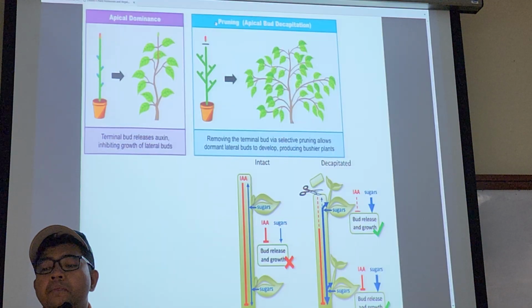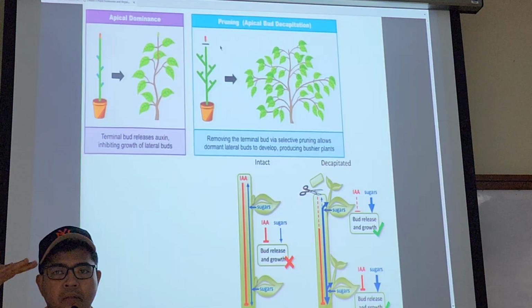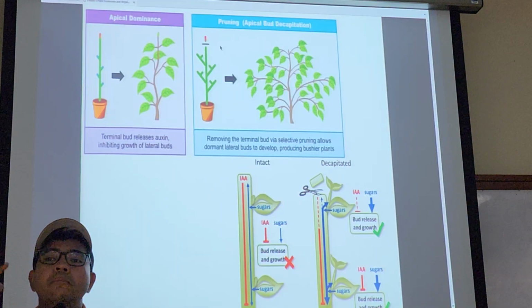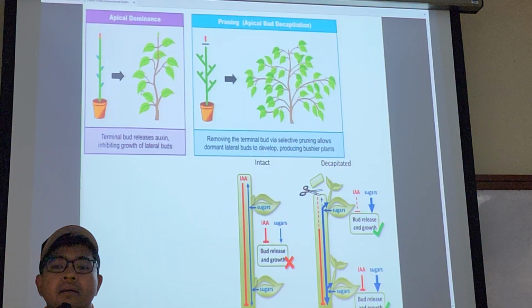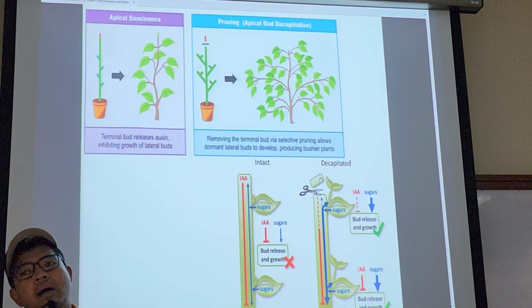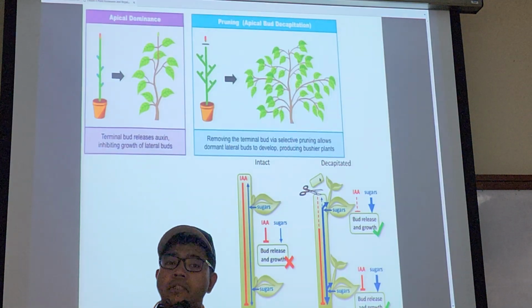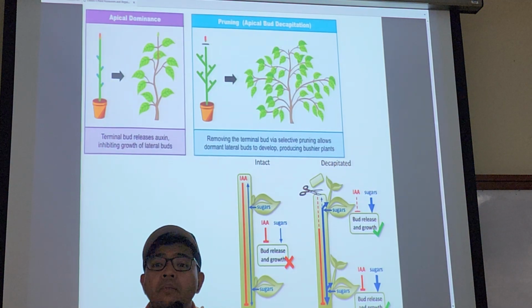Right? So when auxin at the top is high, it suppresses, inhibits who? It inhibits axillary meristem. Where? On the lateral side of the plant. All right. So why is this important? Well, in horticulture, this matters. That's why people from time to time do pruning and trimming.